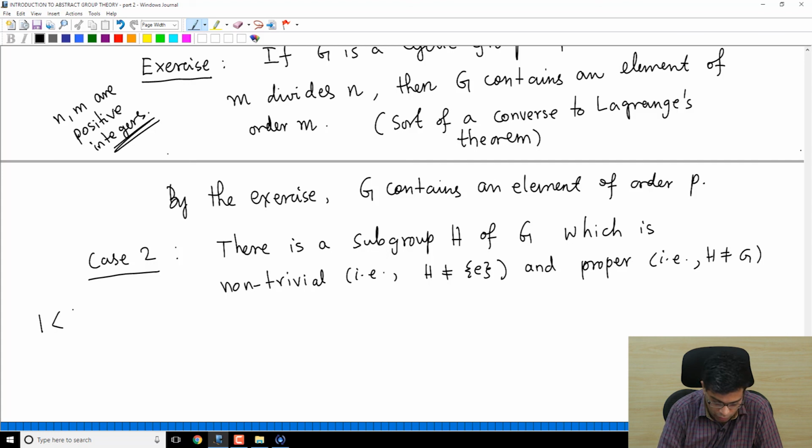So we have 1 strictly less than order of H, strictly less than order of G.